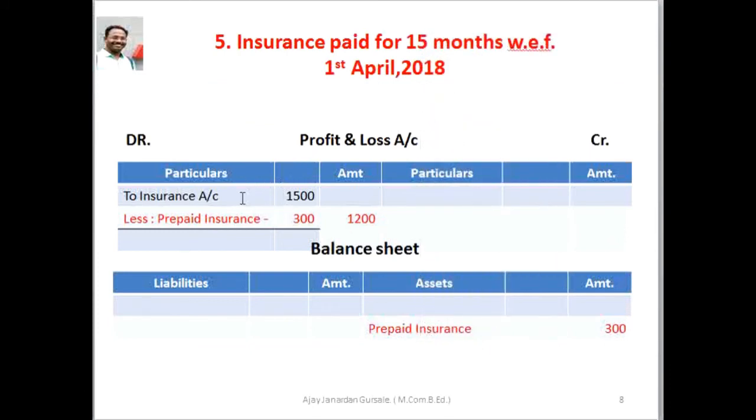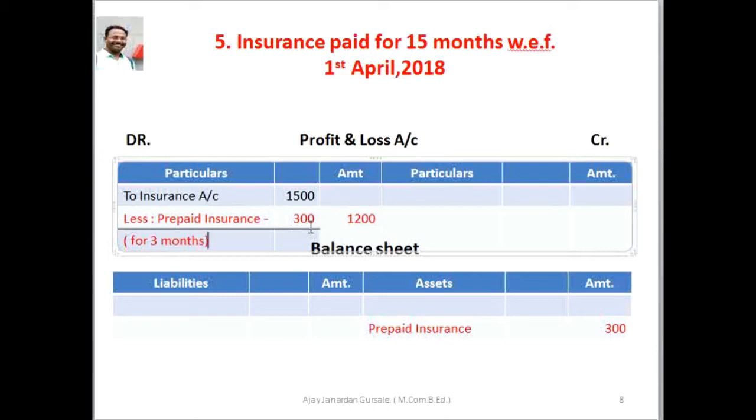Here we deduct. The ready figure is given for insurance in profit and loss account debit side, insurance account 1500 less prepaid insurance for 3 months.